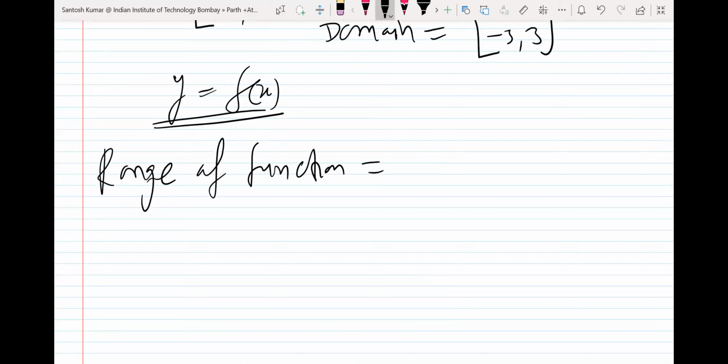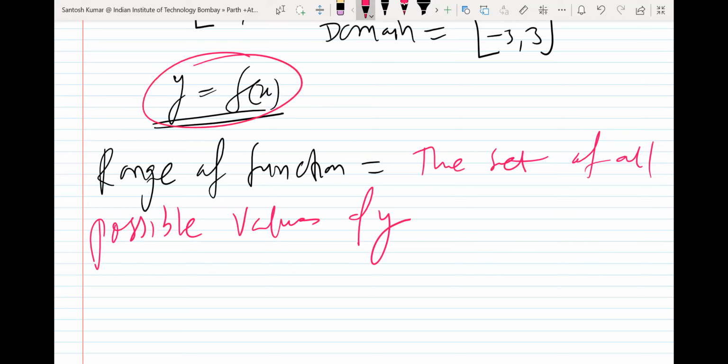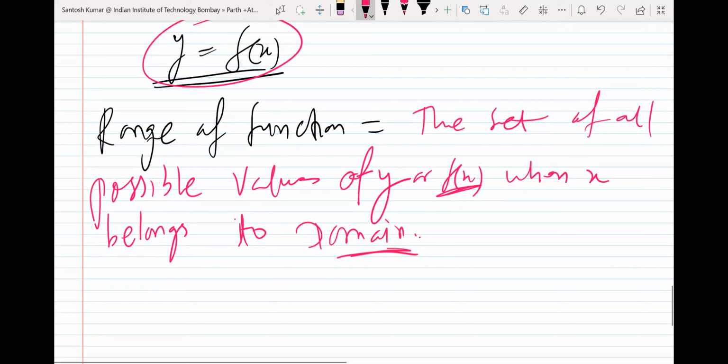So range means the set or collection of all possible values of y, or you can say f(x), because both are the same, when x belongs to the domain. For x belonging to the domain, what are the possible values of f(x)? That will be the range.